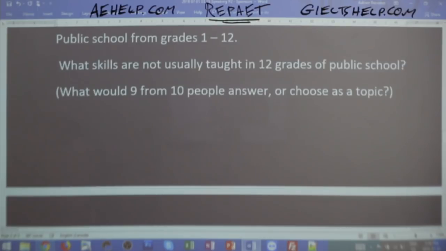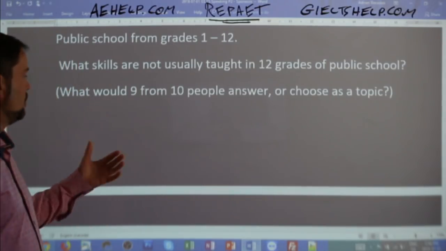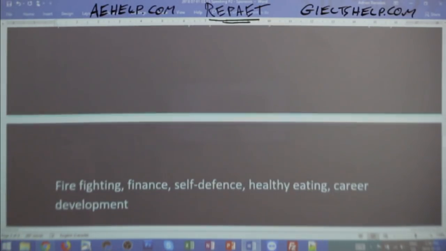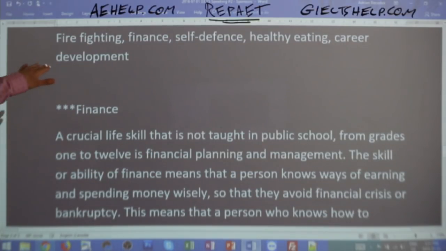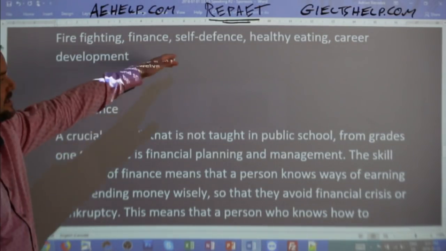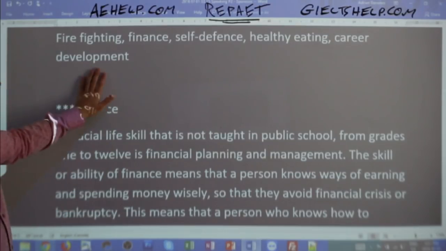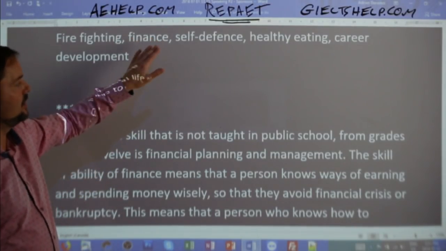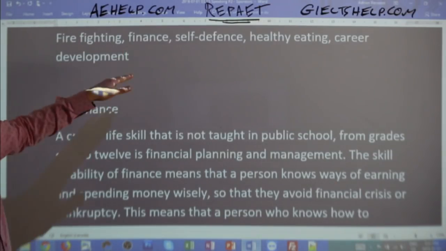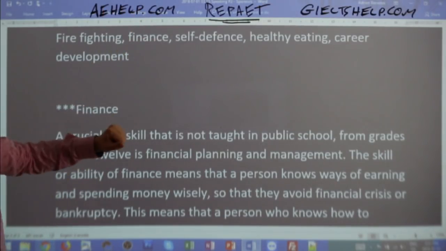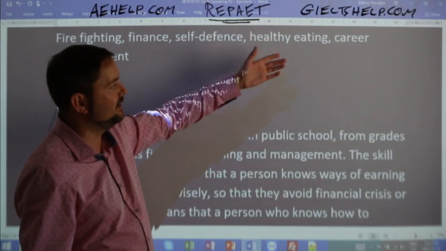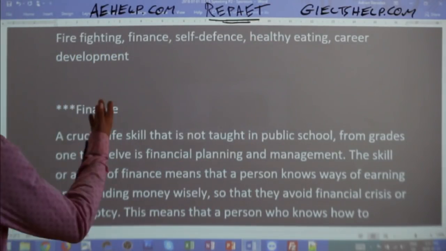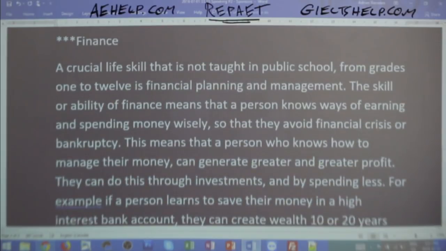Then I think about, hey, if I ask 10 people, what are some of the important skills that are not taught in grades 1 to 12, what would they say? And then I write down some couple of ideas. First one that comes to mind is firefighting, but then I think of finance, self-defense, healthy eating, career development. Okay, I choose one that I think is a good answer, easy to talk about, and I stick with it. If you know a little bit about finance, choose that one. If you know more about a healthy diet, choose that one. Okay, in our case, we chose finance.